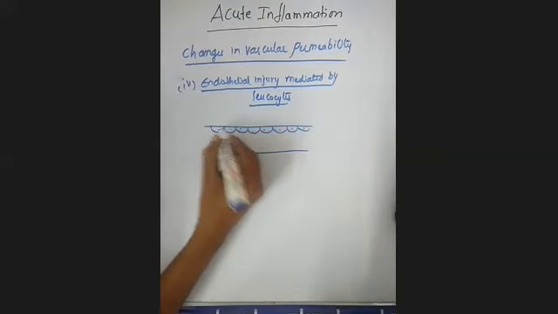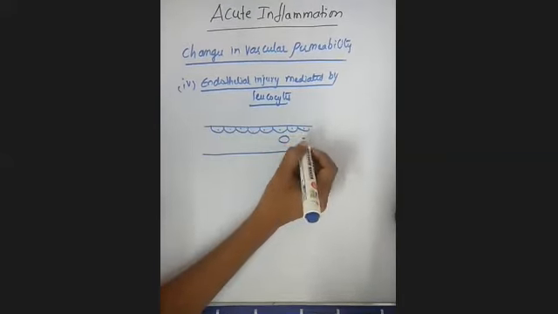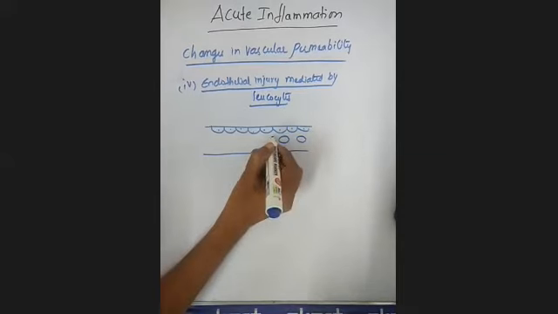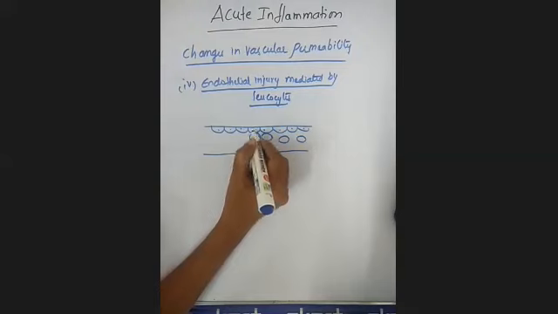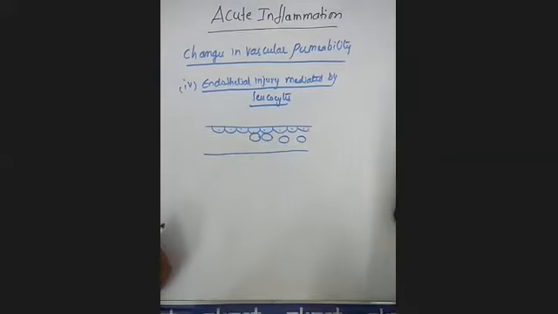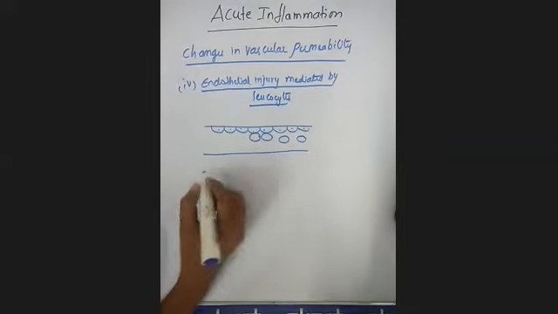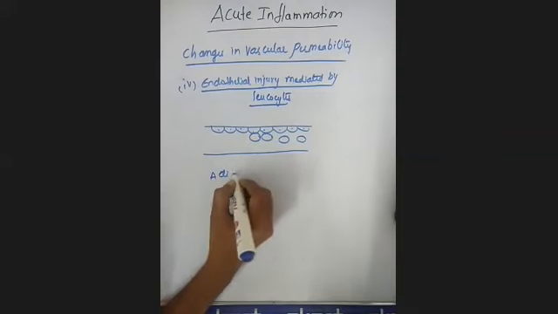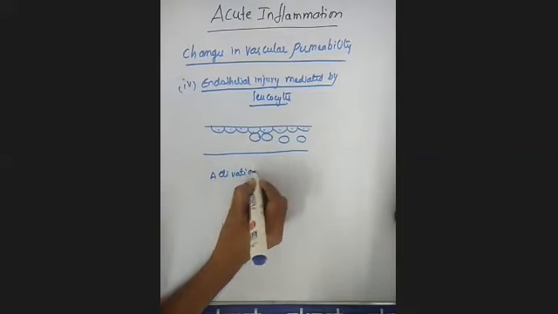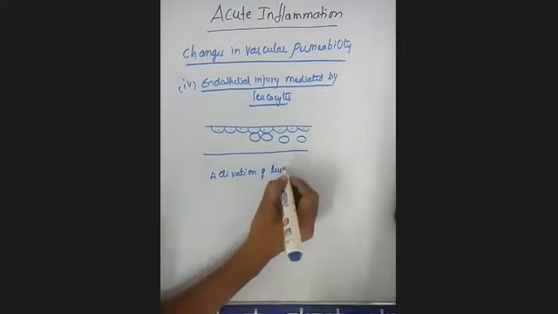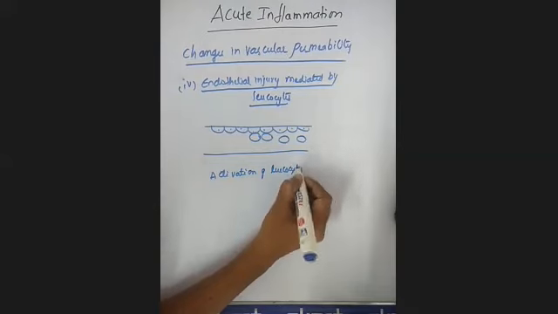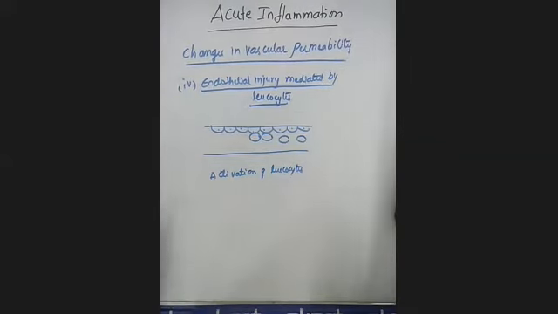Clear? The leukocytes, or white blood cells, will be present. These white blood cells will adhere to the endothelial cells. Whenever these leukocytes adhere to the endothelial cells, it causes activation of the leukocytes.